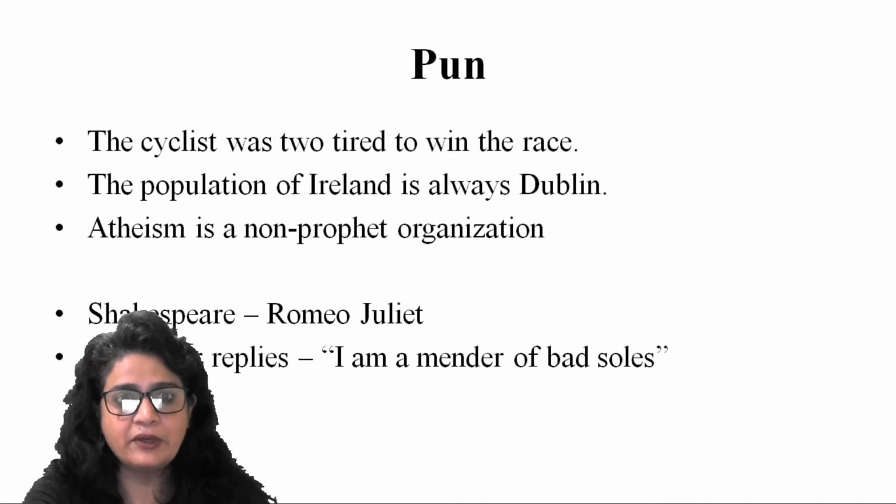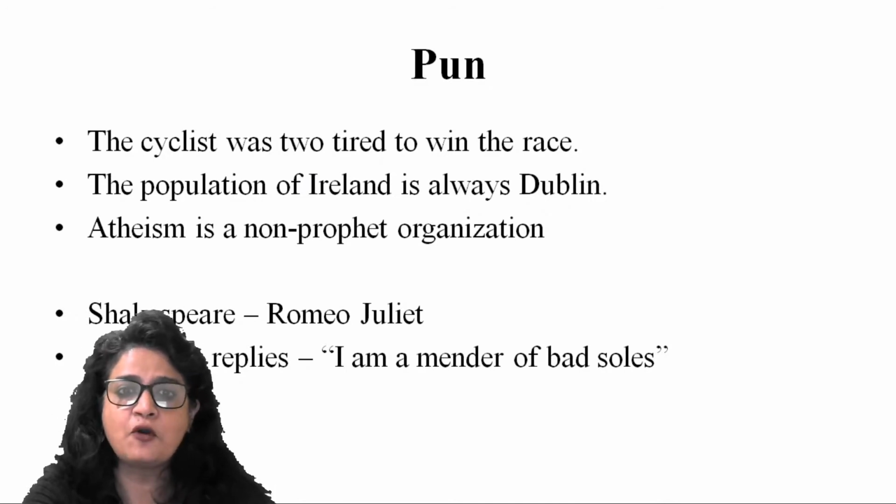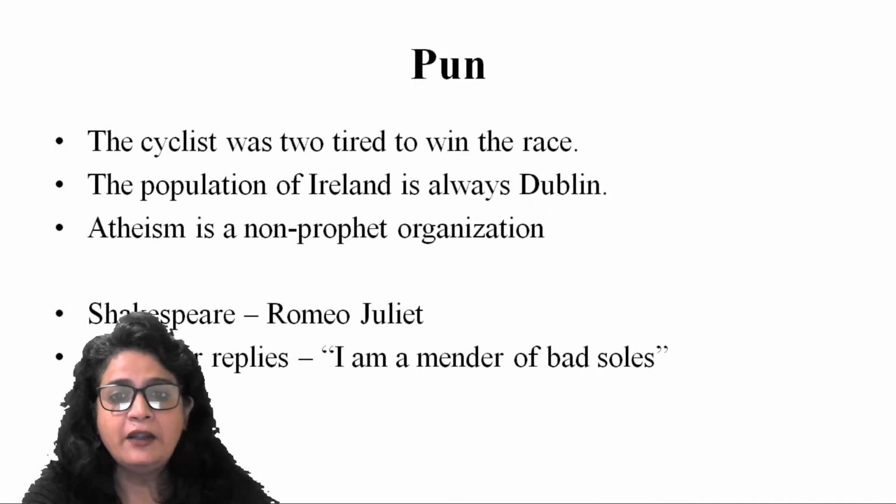Look at another example. The population of Ireland is always doubling. Dublin is the name of a place, which is the capital of Ireland. Dublin is also creating the sound of bringing a twofold effect to something, doubling, right?